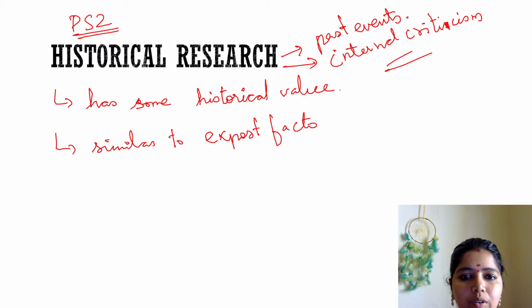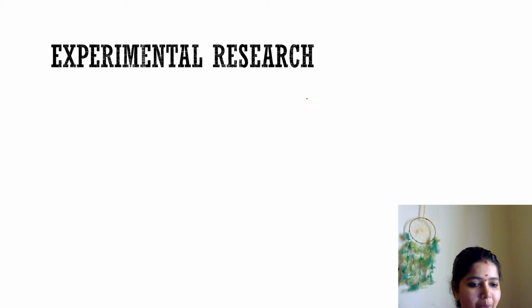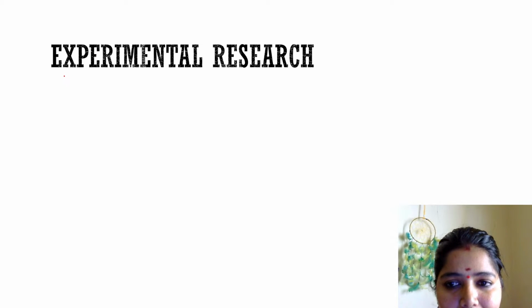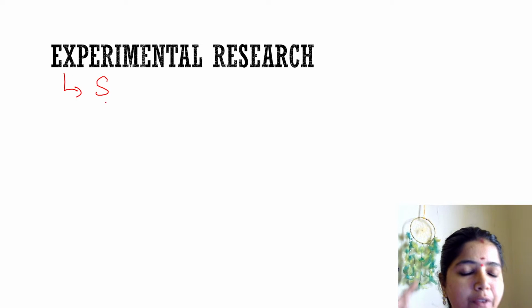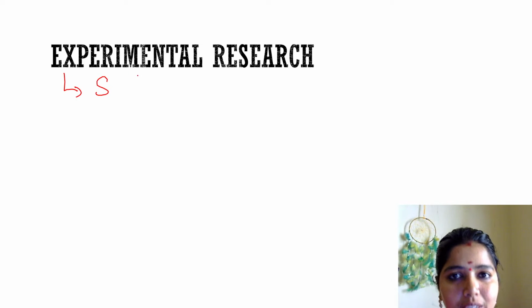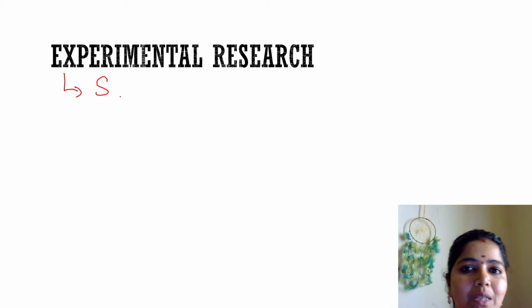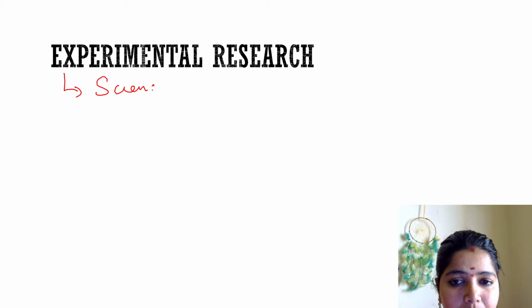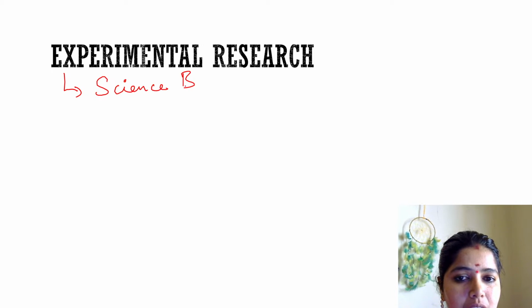Very good. Next research is experimental research. Experimental research means whatever the science experiments comes. Before, we have done some things in social sciences research, like ex post facto and descriptive. Descriptive sometimes comes in qualitative and quantitative. But ex post facto and all we do in social science research, whereas experimental research is done purely in science-based research.